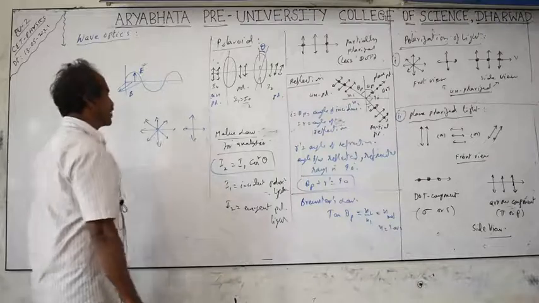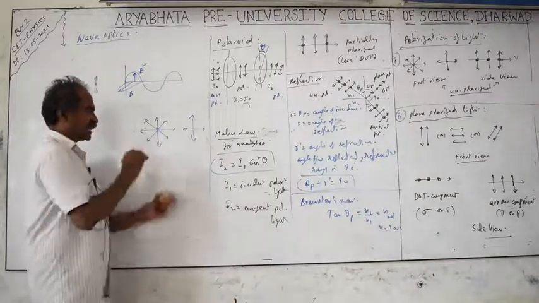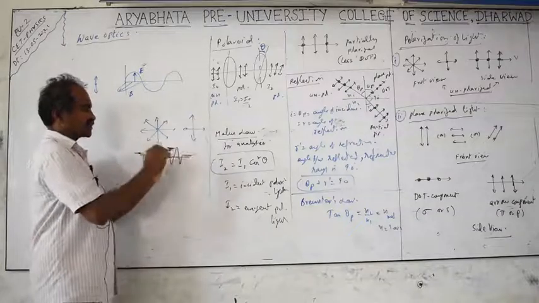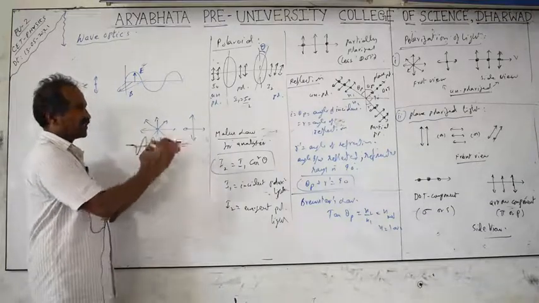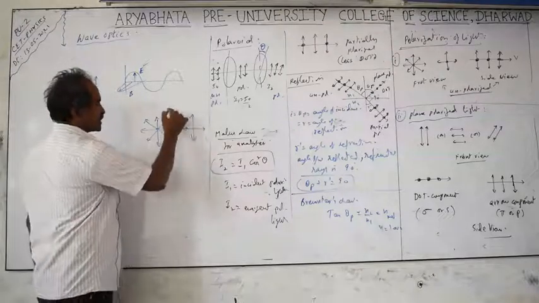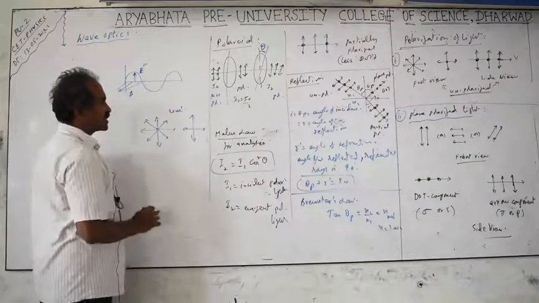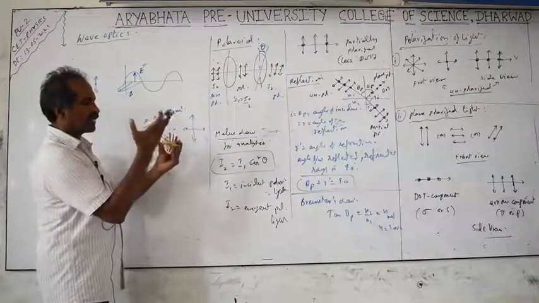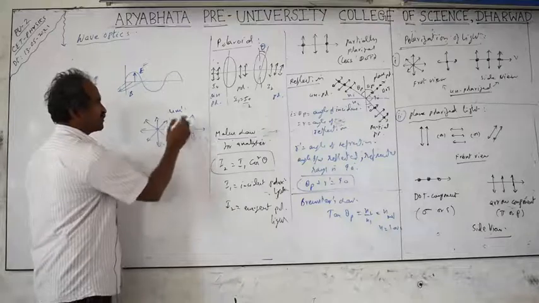Unpolarized light contains the vibrations of the light waves, which are sinusoidal functions. Sine waves means transverse waves. In transverse waves, the vibration or energy vibrates perpendicular to the propagation. This is called an unpolarized light. In the case of unpolarized light, we have the vibrations in multiple planes. This is a horizontal plane, vertical plane, and at another angle also we can take. This is called unpolarized light.